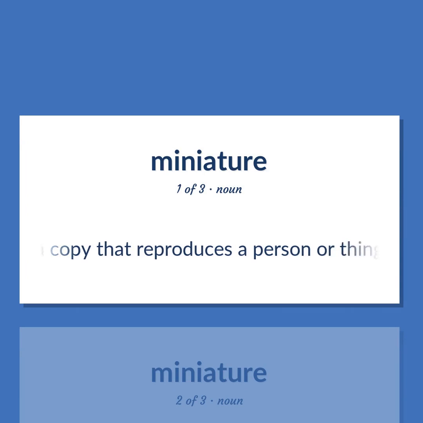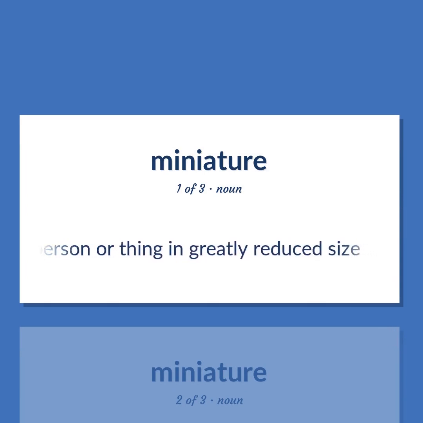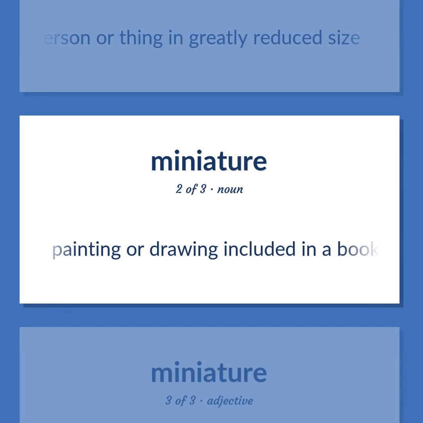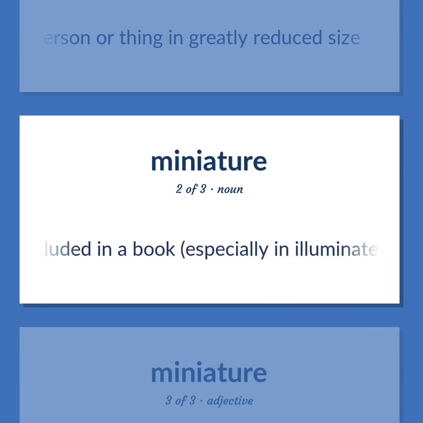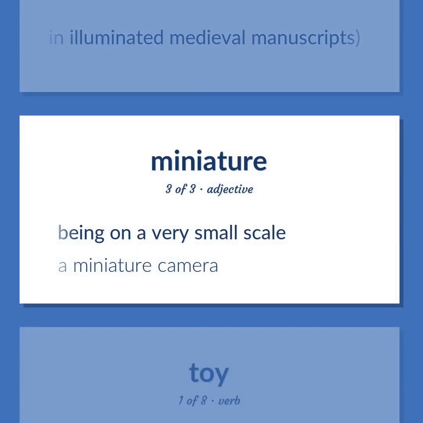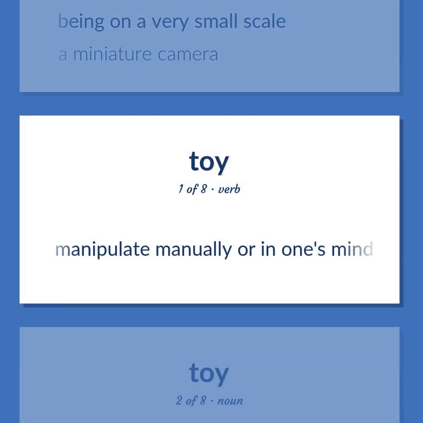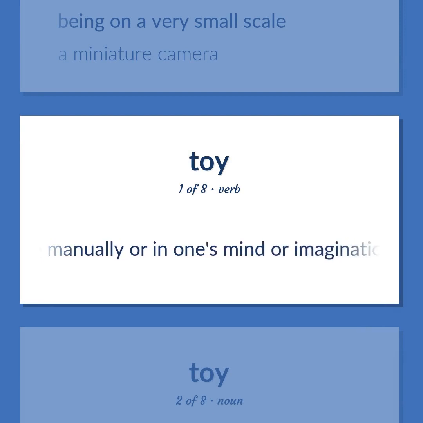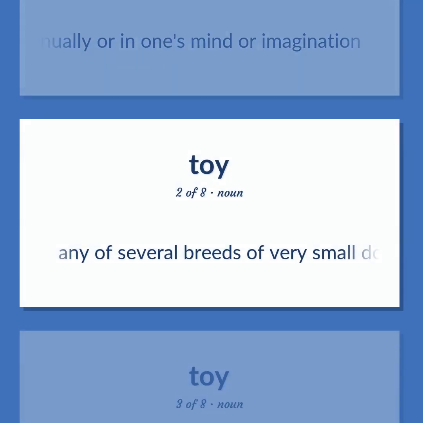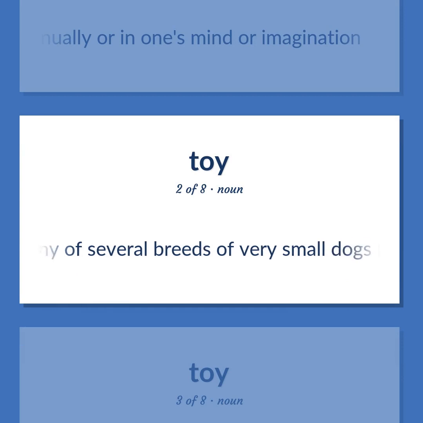A copy that reproduces a person or thing in greatly reduced size. Painting or drawing included in a book, especially in illuminated medieval manuscripts. Being on a very small scale. A miniature camera. Manipulate manually or in one's mind or imagination. Any of several breeds of very small dogs kept purely as pets.